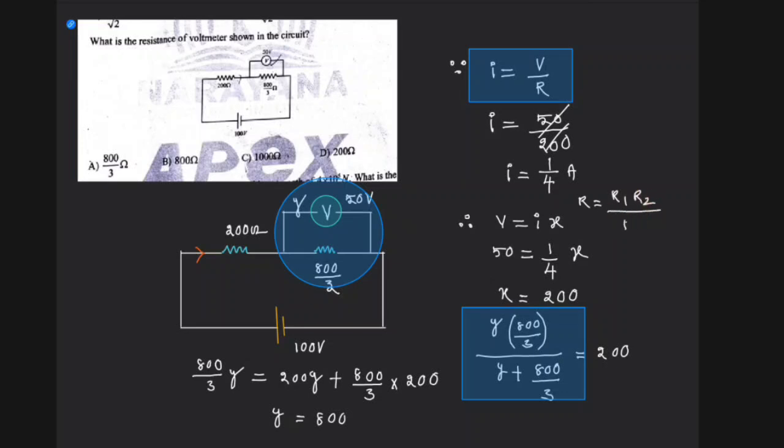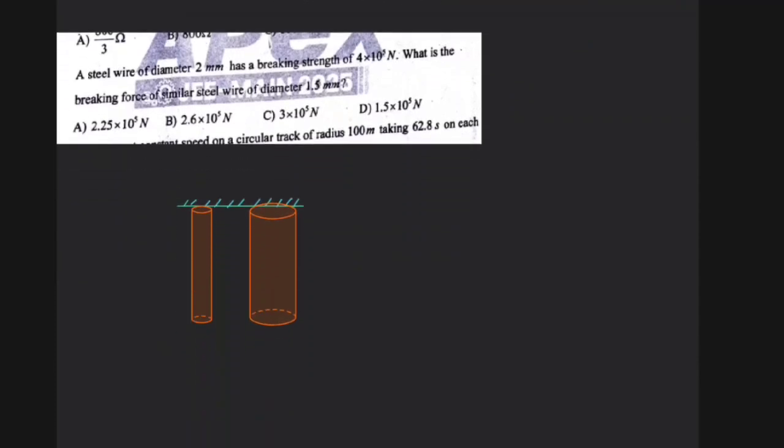Even this formula is important, right? So these are the two concepts we use here: one is that both are in parallel, and the other is Ohm's law. So check it. Next one.